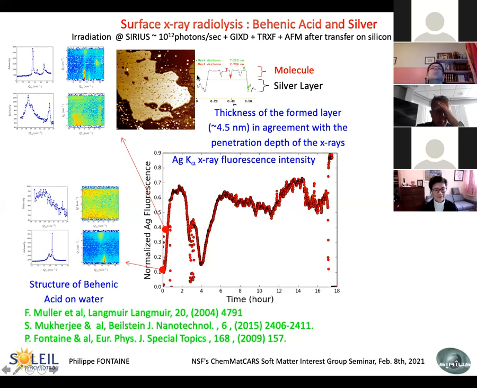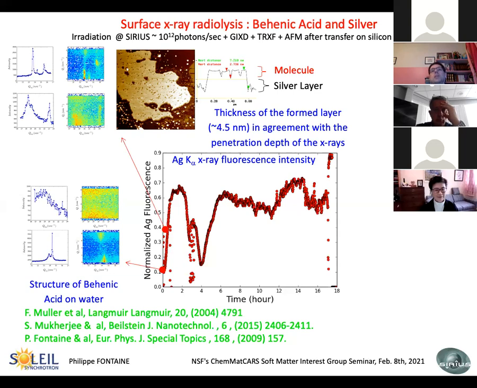And so it seems rather clear that this 2.8 thickness is due to the organic layer, behenic acid, and the other part here is due to the silver layer, and it's exactly 4.5 nanometers, which is the penetration depth of the X-ray.